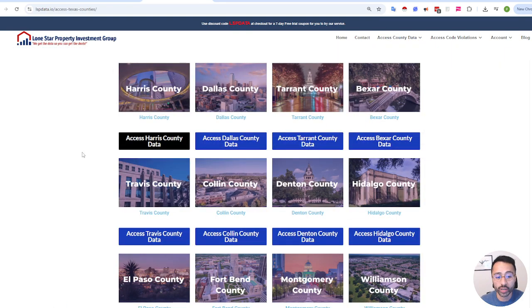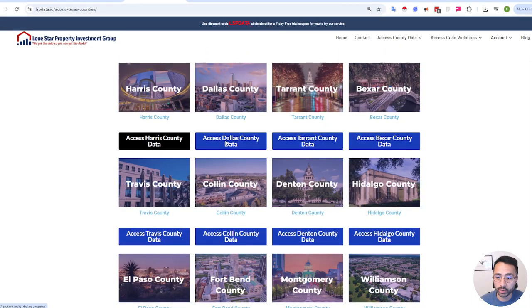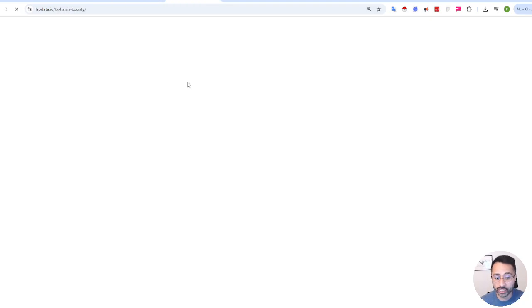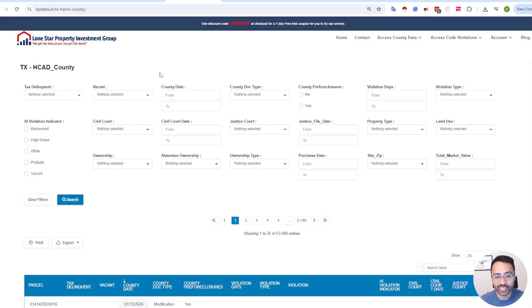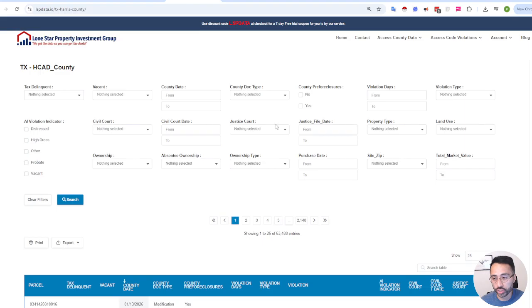Once you're signed in, you can access our county information. Our data varies, but I'm going to use a couple of examples here. For some of them, we have a lot more data than others. But in this example, we can quickly identify a lot of pre-foreclosures. Right here, we have county pre-foreclosures set to yes.